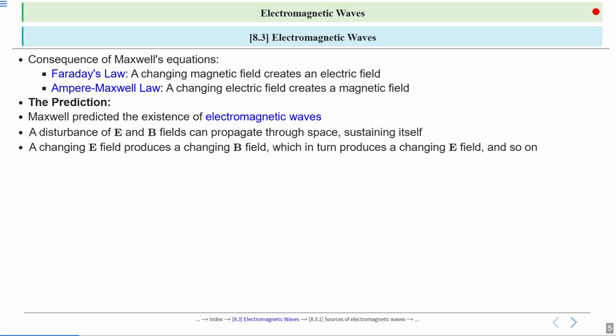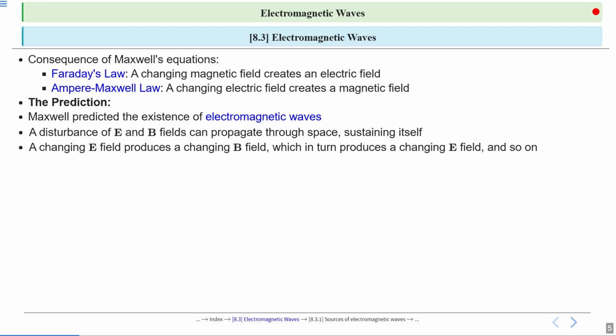A disturbance of E and B fields can propagate through space and sustain itself. A changing electric field produces a changing magnetic field, which in turn produces a changing electric field, and so on. So they are self-sustaining fields.